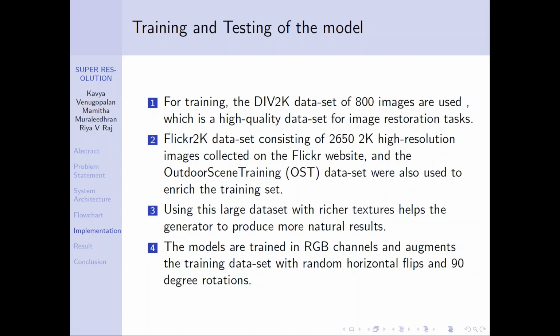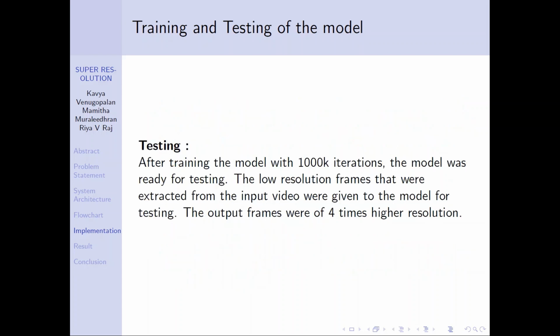For training, the DIV2K dataset, which consists of 800 images, is used. Flickr2K dataset is also used. Using these large datasets with richer texture helps the generator to produce more natural results. After training the model with 1000K iterations, the model was ready for testing.